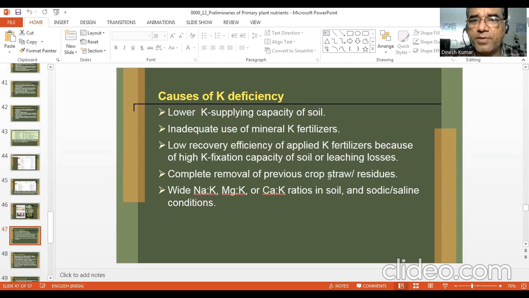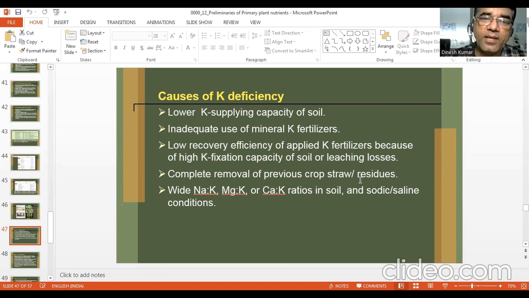Complete removal of previous crop residues, particularly cereal residues, which are rich in potassium. Do you know that paddy straw contains about 1.6 to 1.8% potassium, percent K?